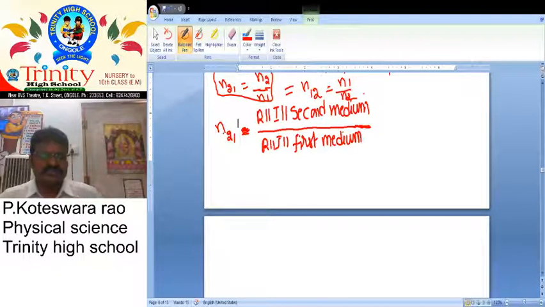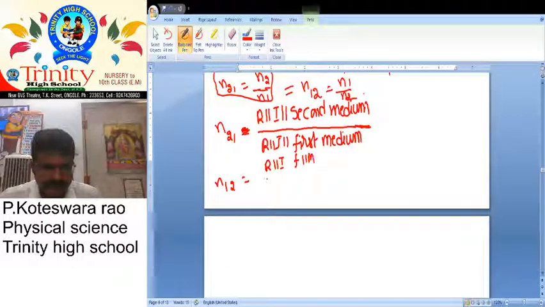This is the most important one. N2 means second medium, N1 means first medium. For example, N12 means refractive index of first medium by refractive index of second medium.